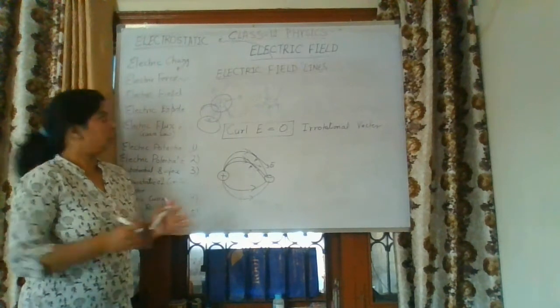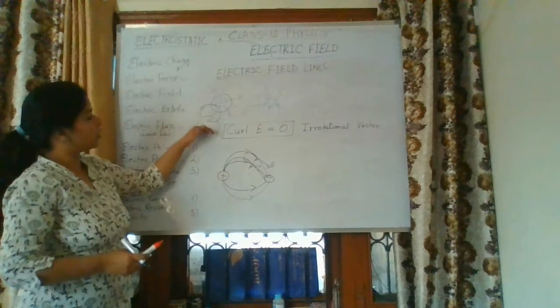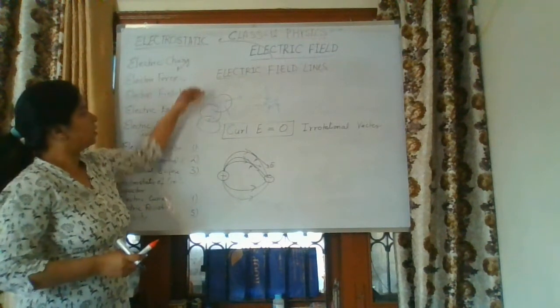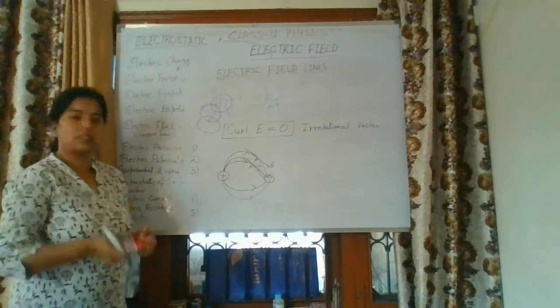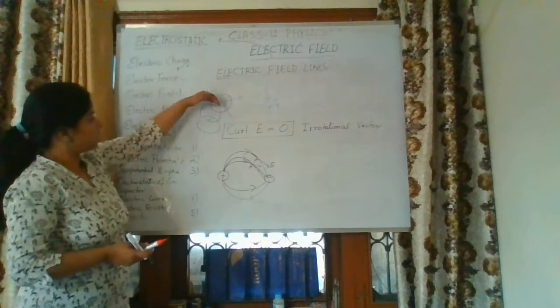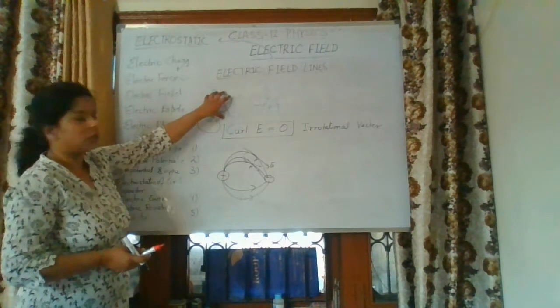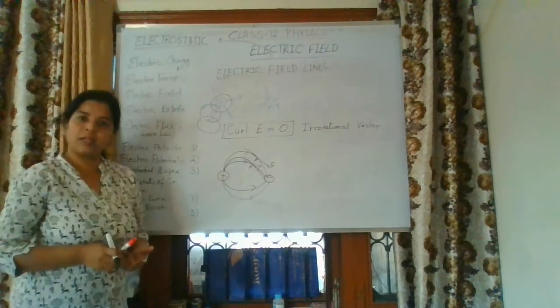The greater the number of electric field lines, as I discussed earlier, the greater the intensity. Here the areas are the same but their positions are different. When the area is close to the source charge, the electric field intensity is more because of the greater number of field lines. As the area moves far away from the source particle, what will happen? For the same area, the number of electric field lines decreases.